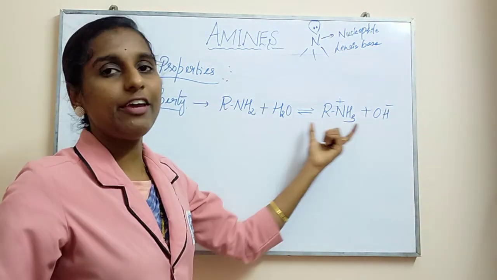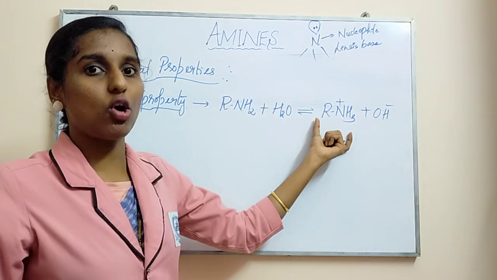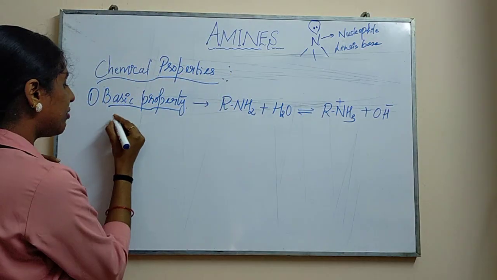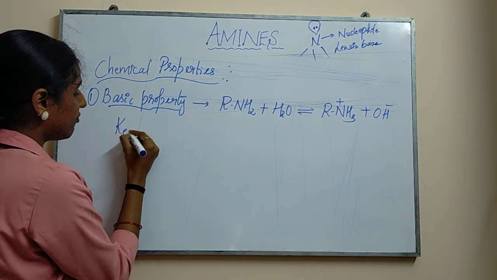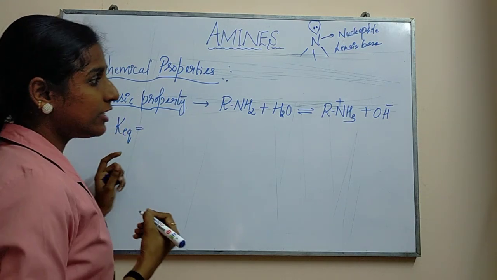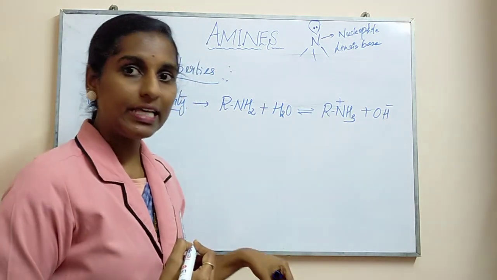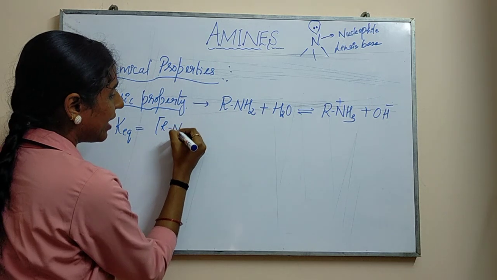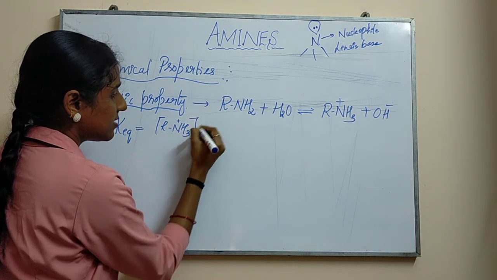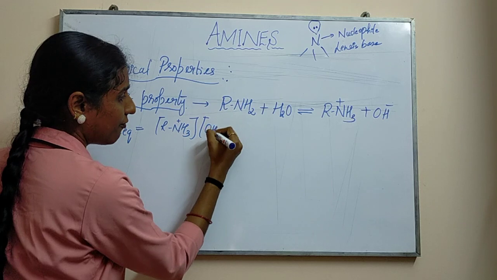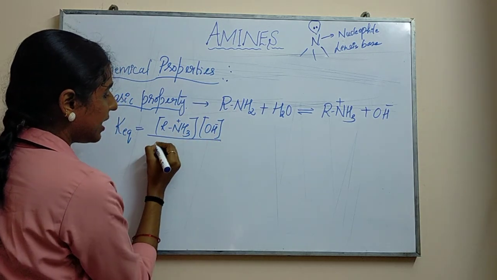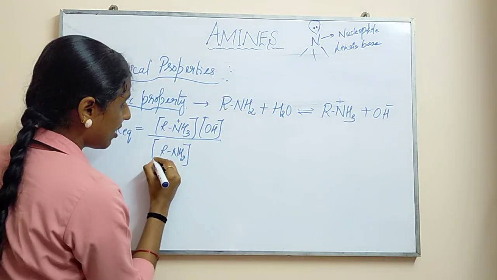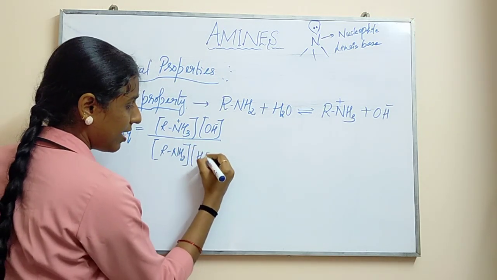For this, if we are writing the equilibrium constant, which I have learnt in 11th standard: K of equilibrium is product divided by reactant. So you are supposed to write the concentration of RNH3 plus into concentration of OH minus, divided by concentration of RNH2 into the concentration of H2O.